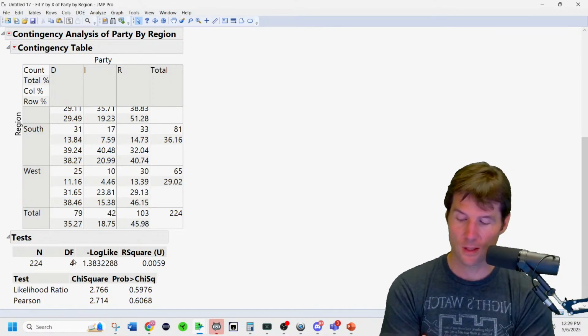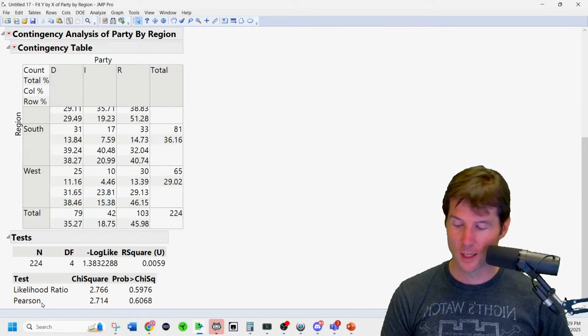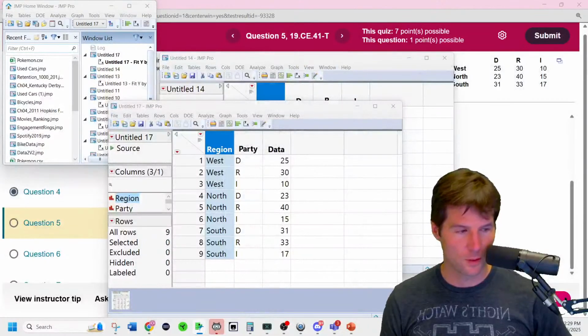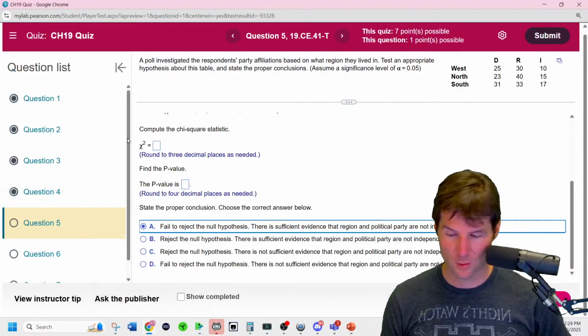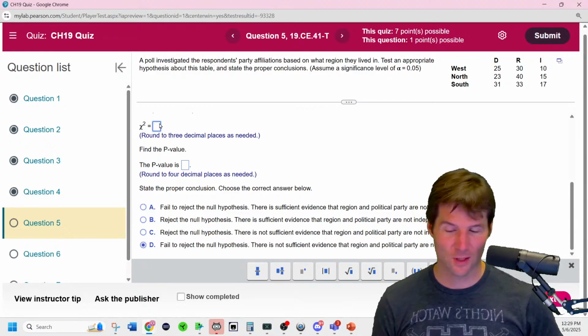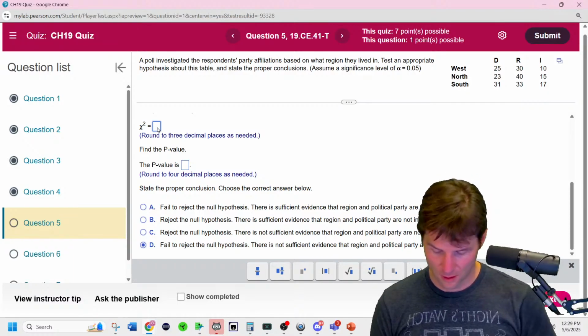The chi-squared test statistic is 2.714, found because the Pearson has your chi-squared and also your p-value, and those are the answers. So all we do is take the Pearson chi-squared test statistic. Oh, I almost accidentally clicked a right answer. We will not reject the null. The Pearson is 2.714.